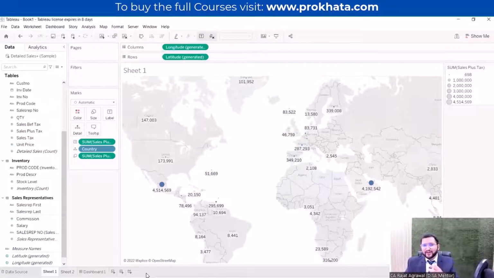Okay, so first is worksheet, second is dashboard, third is story. So in this way we can build a complete visualization.